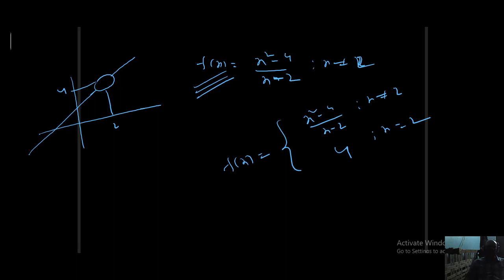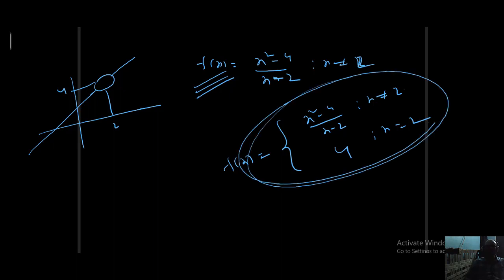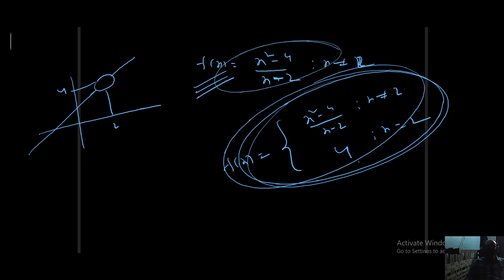f of x equal to x square minus 4 by x minus 2, x is not equal to 2; f of x equal to 4 for x equal to 2. What happened? Obviously now this function is continuous at x equal to 2. Understood? f of 2 minus is 4, f of 2 plus is 4, f of 2 is also 4. What did I do? I just changed the definition of the function. I rearranged the definition, so a discontinuous function becomes a continuous function. You can remove the discontinuity here. After redefining the function, I can make it into a continuous function. This type of discontinuity is called removable discontinuity. We can remove the discontinuity. That's a removable discontinuity.